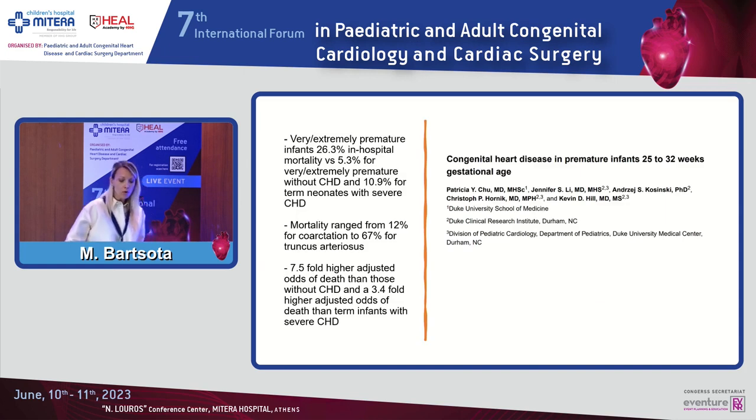And when we look at the extremely premature infants, born between 25 to 32 weeks, again, we have very high in-hospital mortality, about 26%, versus 5.3% for babies with the same gestational age but with no congenital heart disease, and versus 10.9% for term neonates with severe congenital heart disease. And the mortality ranges, depending on the defect, from 12% for coarctation of the aorta to 67% for truncus arteriosus.